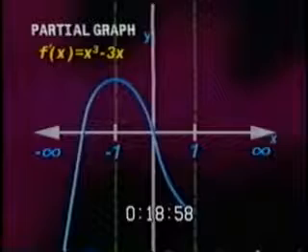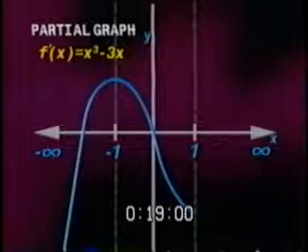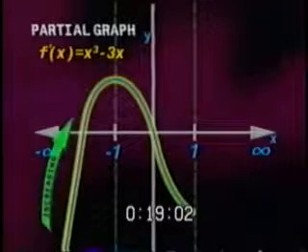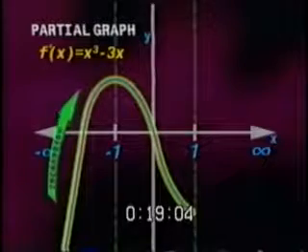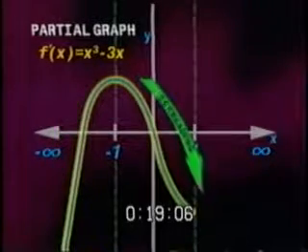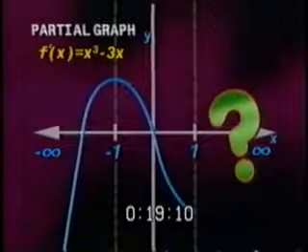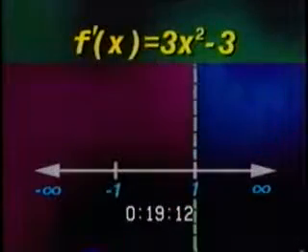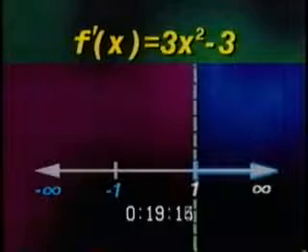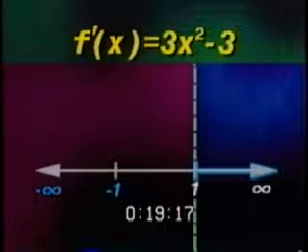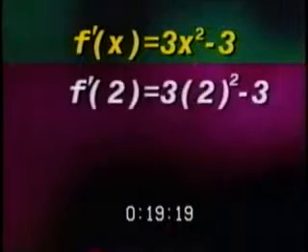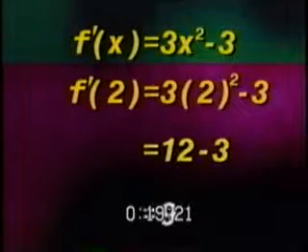Let's add this interval to the one we established earlier. As we can see here, the function is increasing from negative infinity to negative 1, and is decreasing from negative 1 to 1. Now, let's see what happens in the last interval, from 1 to infinity. To see what's happening in this interval, we need to insert a number from 1 to infinity. We'll use 2. Multiply it out and you get a derivative of positive 9.